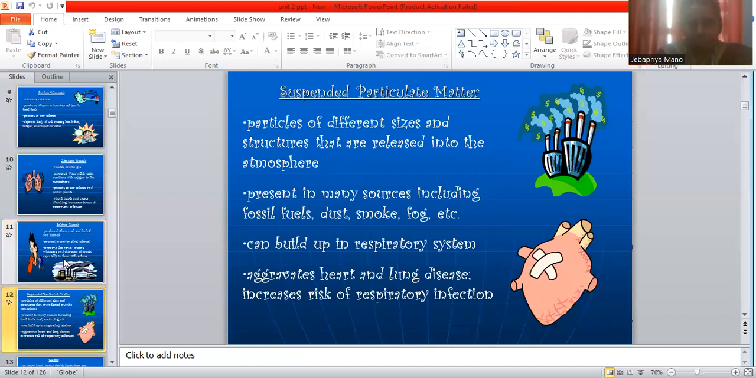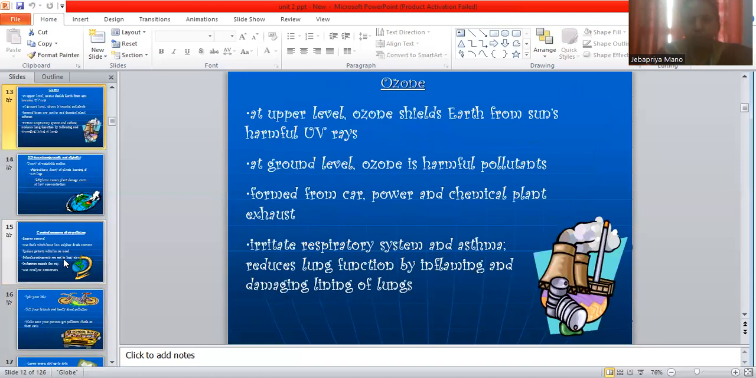Then suspended particulate matter. Suspended particulate matter means very small particles present in the environment, particles of different sizes and structures that are released into the atmosphere. It comes from many sources, including fossil fuels, dust, smoke, fog, etc. It will affect the respiratory system, cause heart and lung diseases, and increase the risk of respiratory infection.